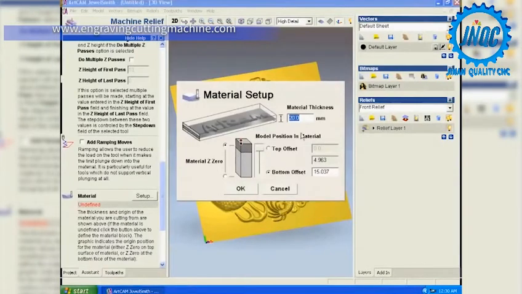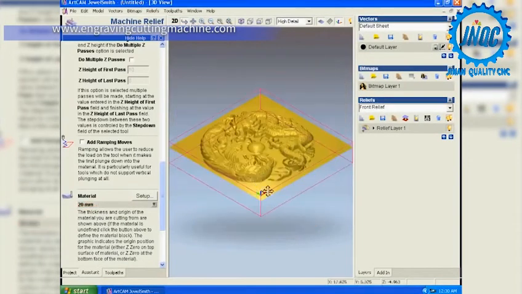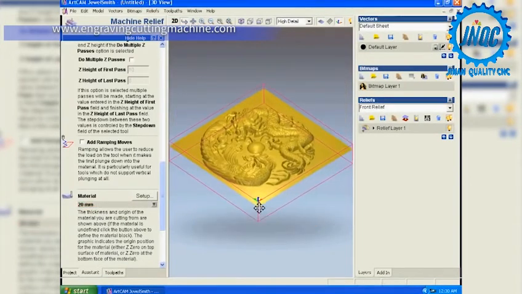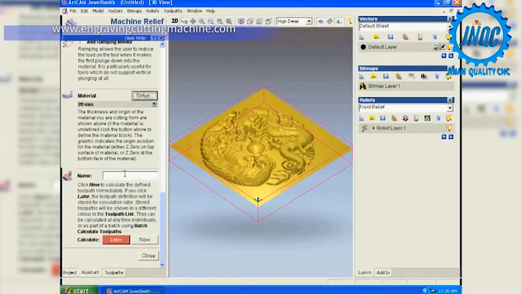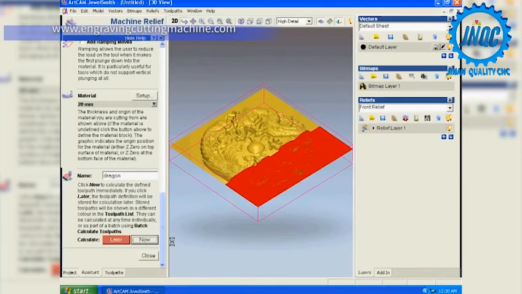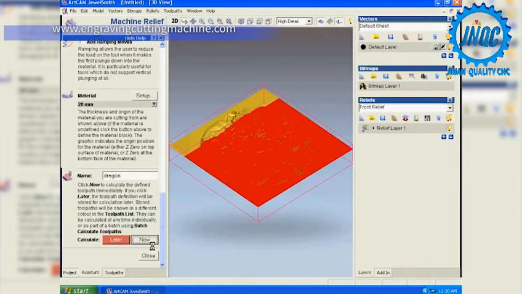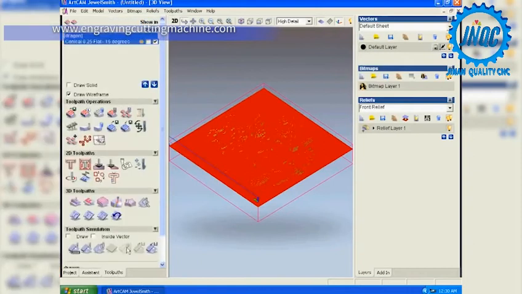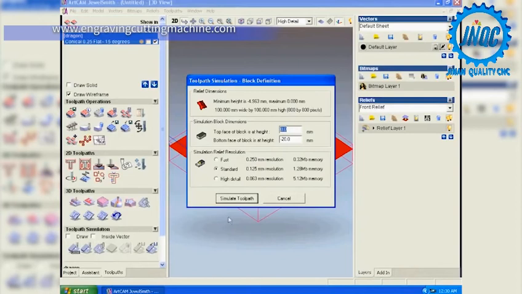Material, then we have about 20. Then go from the top. Okay, see, from the top go down. And then just make some, maybe dragon, and then now let's quickly see. Here we go. Okay, Toolpath, and then we can see. Let's simulate all paths very quickly.